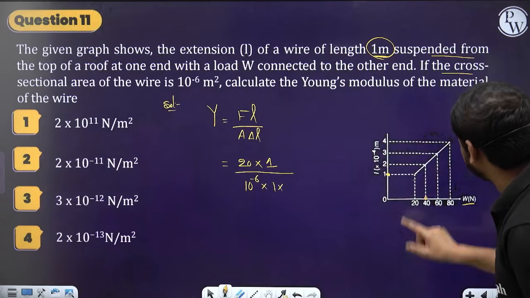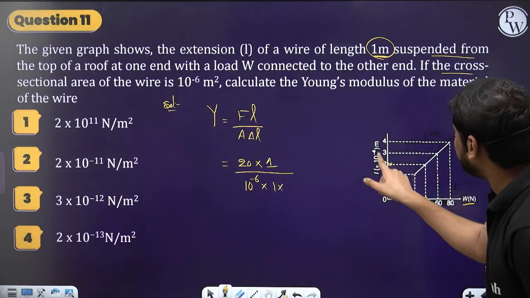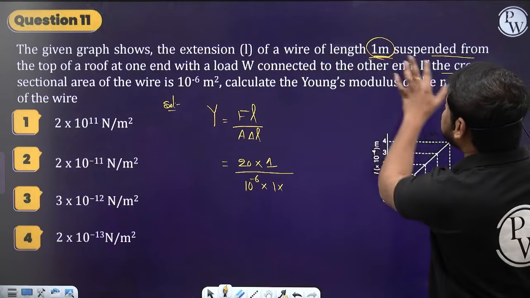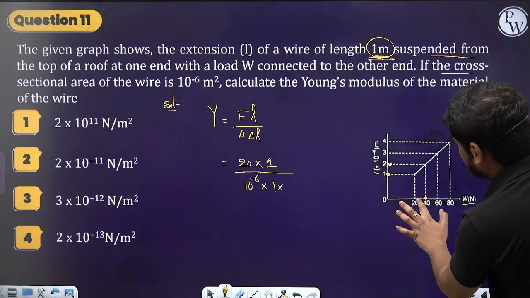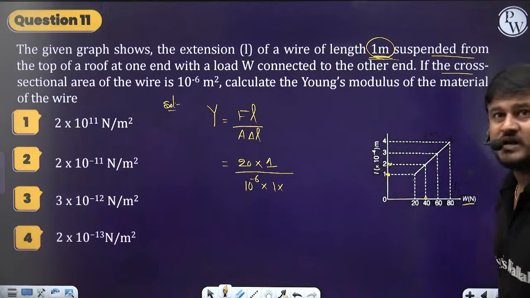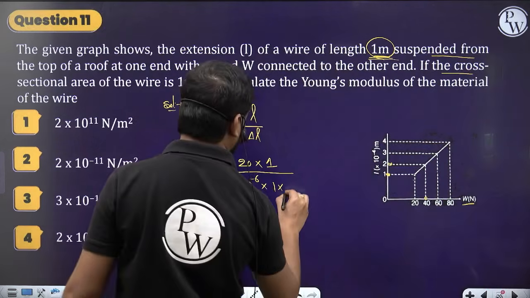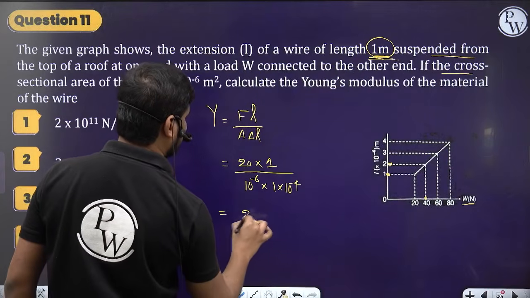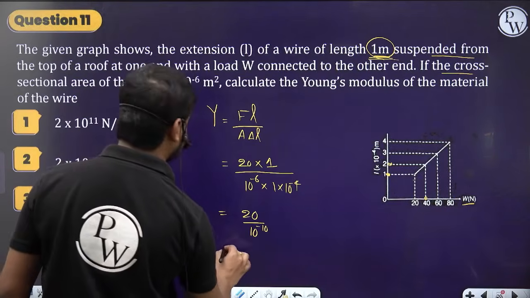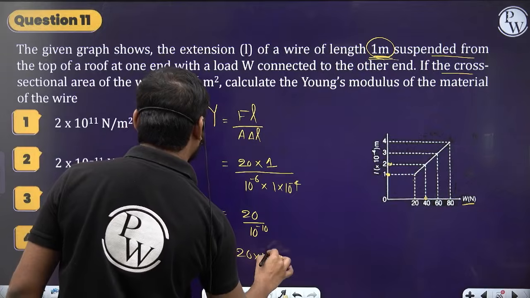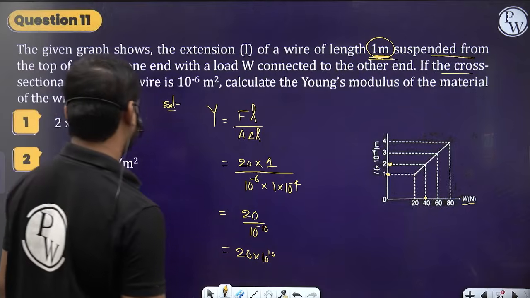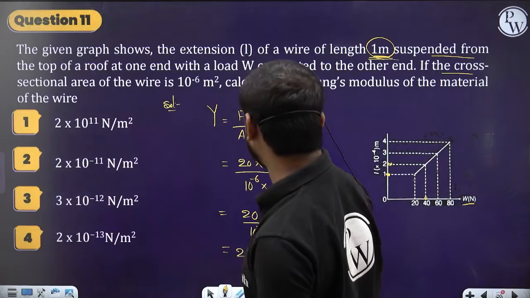If you take 40 load, then the length you should take is 2, and then the change in length will be 2 into 10 to the power minus 4. Here they said when the length is 1 meter, the load applied is 20 newtons, and the change in length will be the length into 10 to the power minus 4 according to the question. So that's why it's 1 into 10 to the power minus 4. So 20 by 10 to the power minus 10. So here we get 20 into 10 to the power 10. Yes or no? So 2 into 10 to the power 11 it will be.